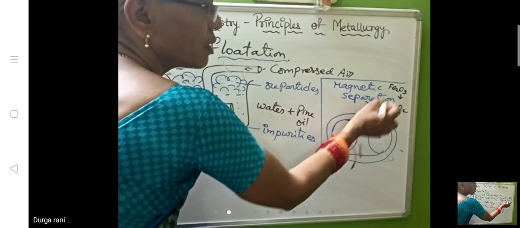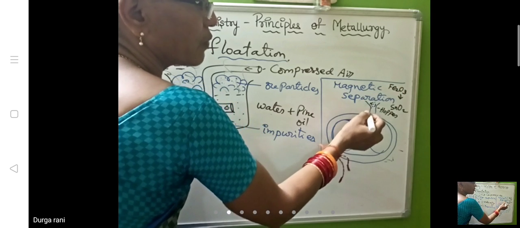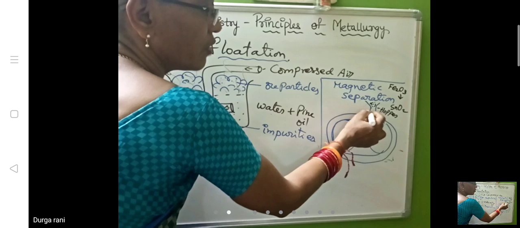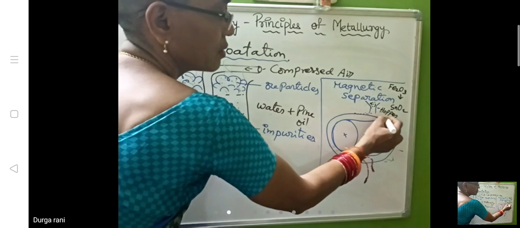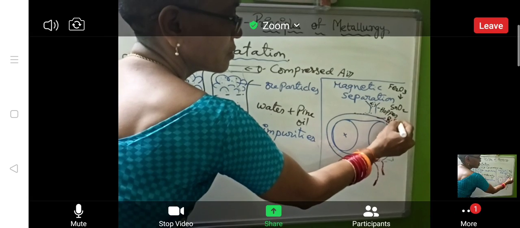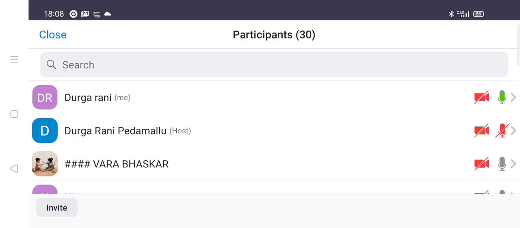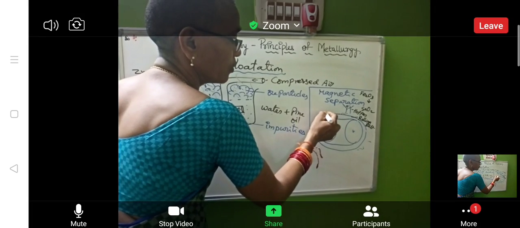The mixture of impurities along with Fe2O3 will fall on this rolling belt, and they move like this.